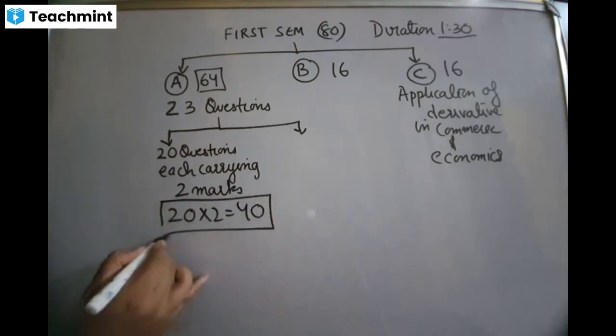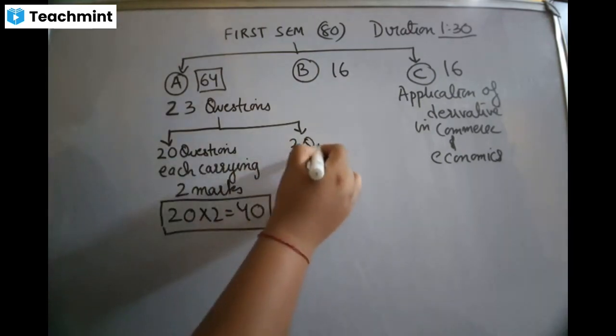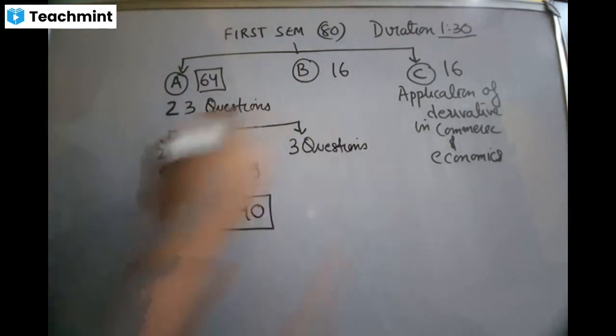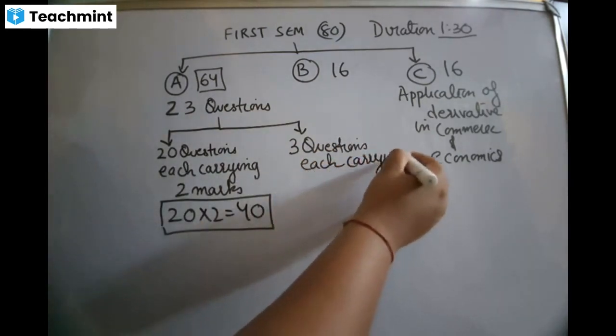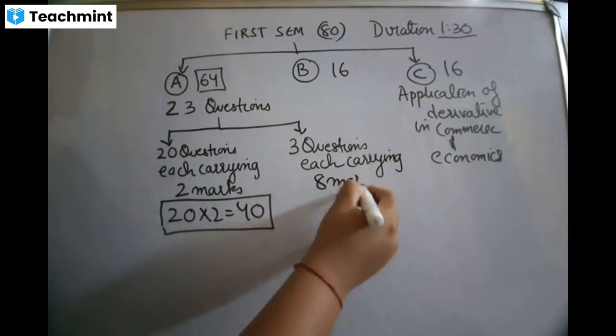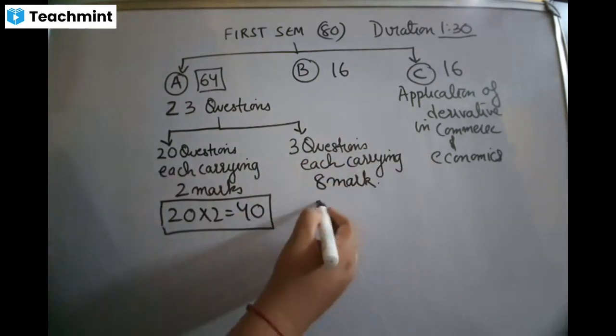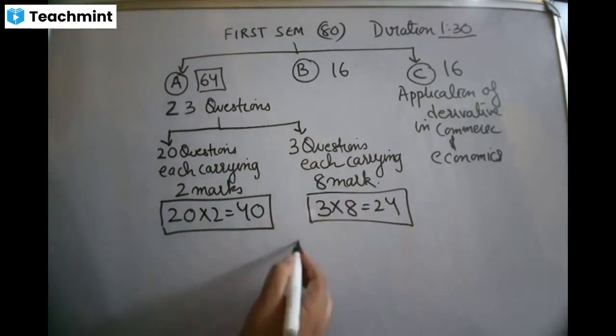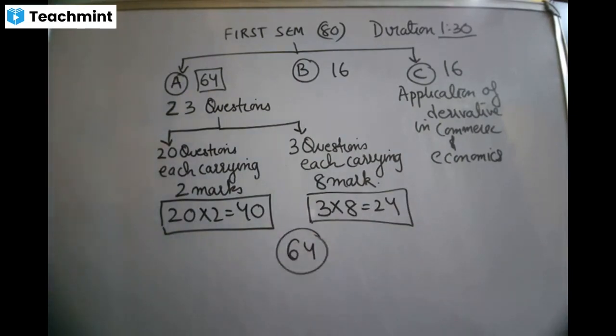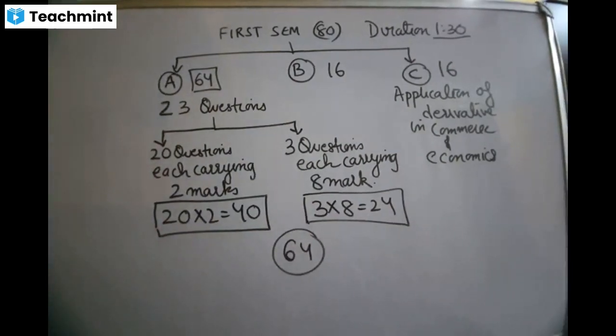Now the second part, we got 3 questions that are left, each carrying 8 marks. So 3 into 8 equal to 24. So 40 plus 24 equal to 64. This is the question pattern which will be coming in your first semester examination. Is that clear? So you have to prepare according to this.